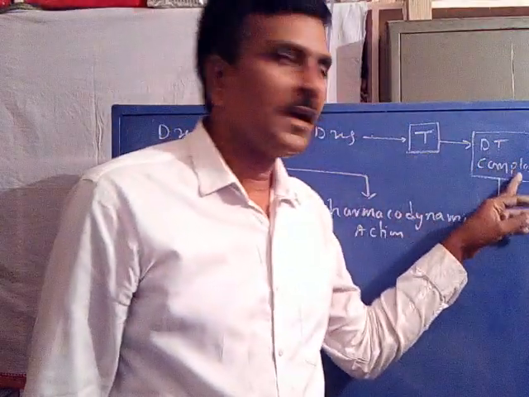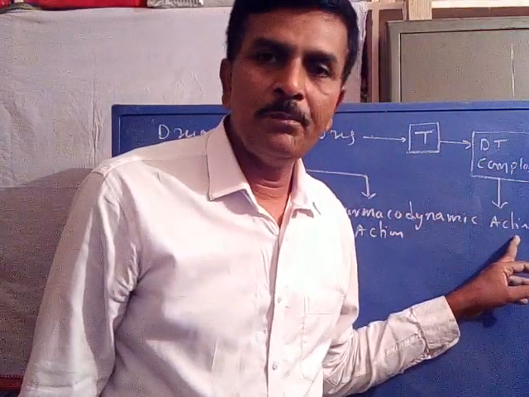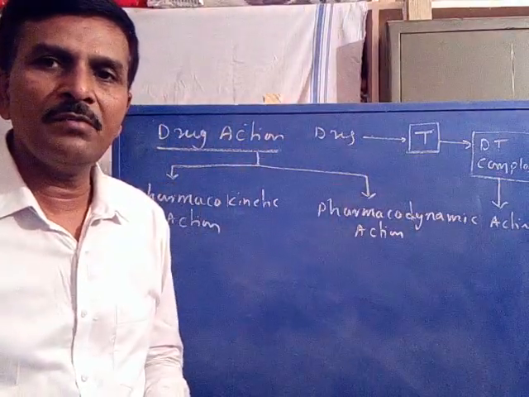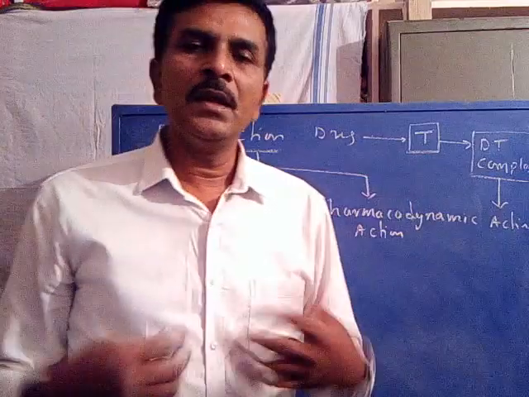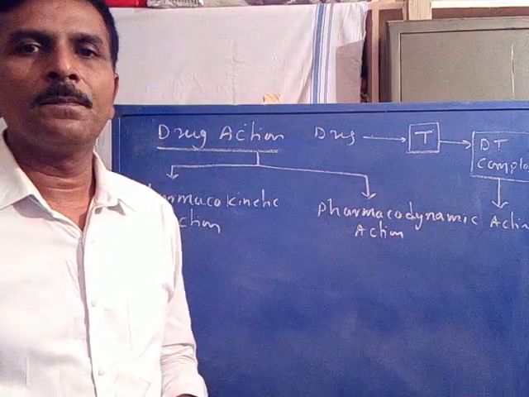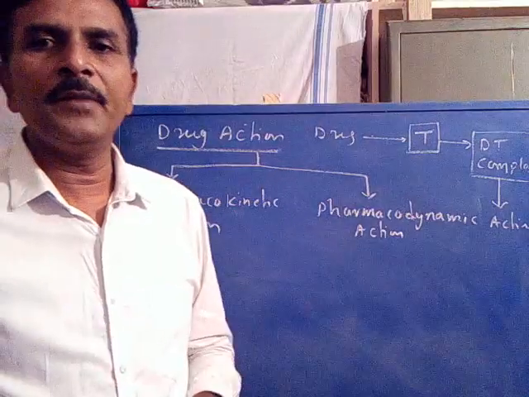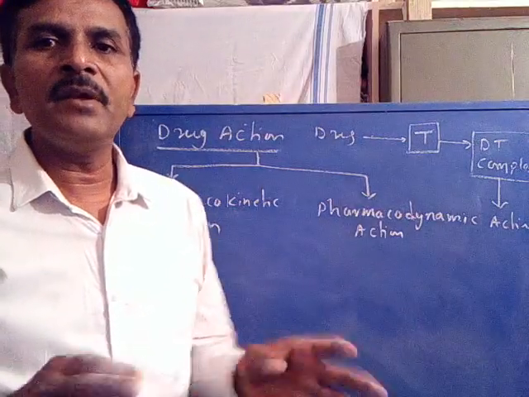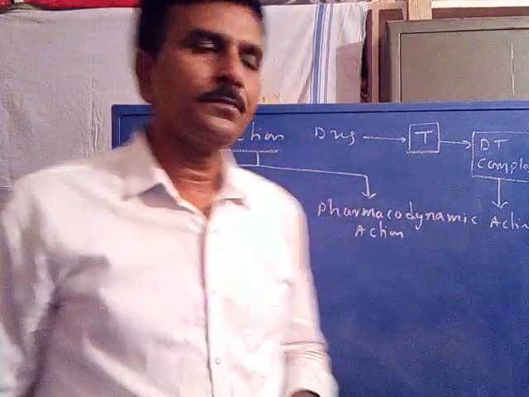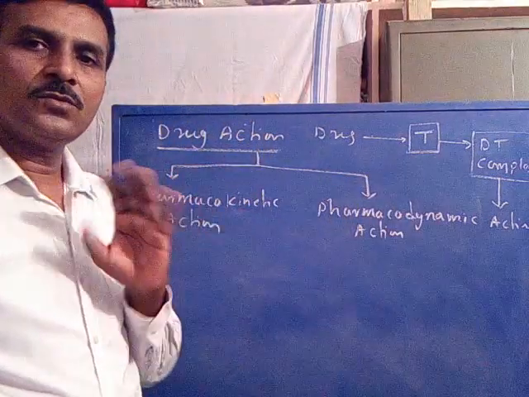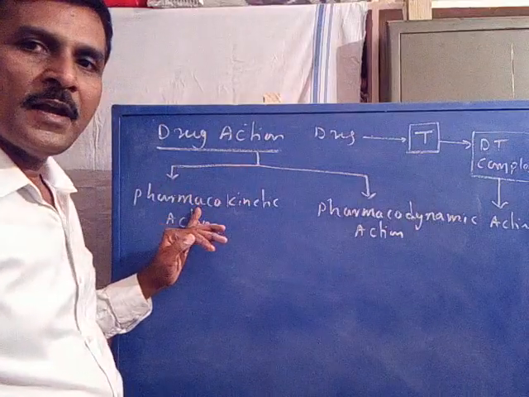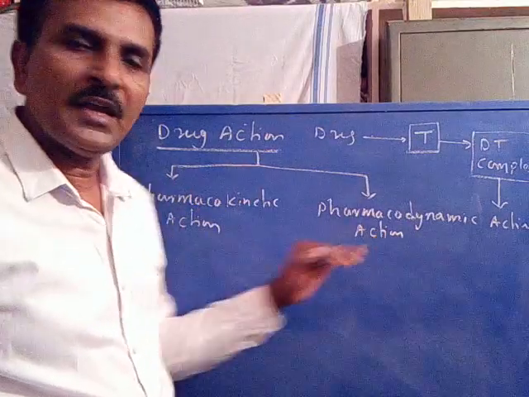So from the drug target complex we may observe the action of the drug. After formation of its drug target complex, the drug starts its functioning, or shows its action. This is the general phenomenon that happens between the drug and the target with respect to its action. Coming to the drug action, every drug has two actions: pharmacokinetic action and pharmacodynamic action.